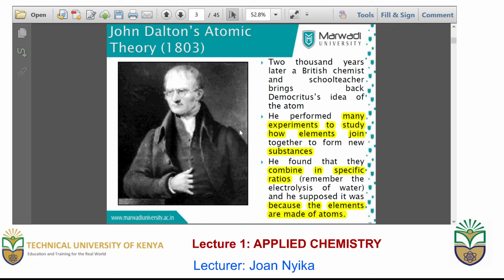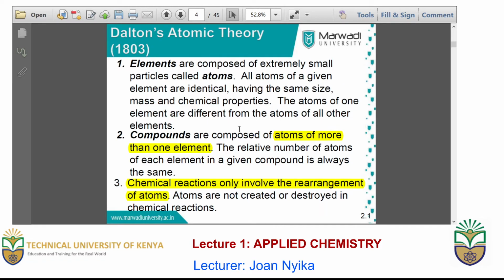Therefore, John Dalton's theory is that atoms can combine to form an element or a compound or a substance only at specific ratios, because elements, compounds, or substances are made of atoms. In John Dalton's theory, elements are composed of small indivisible particles, which we call atoms.